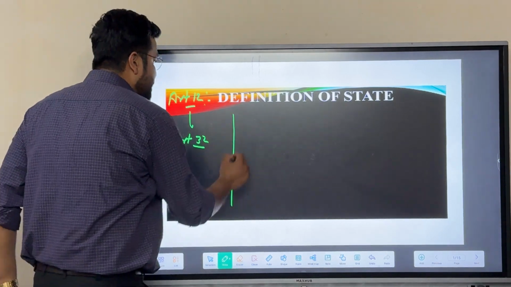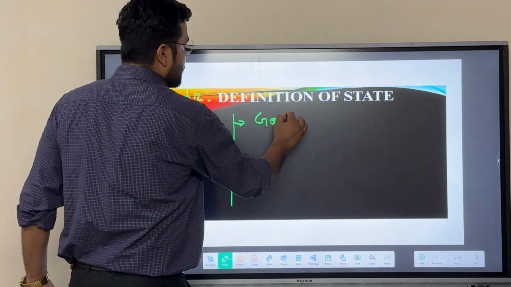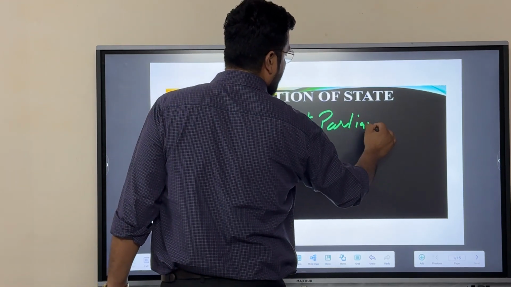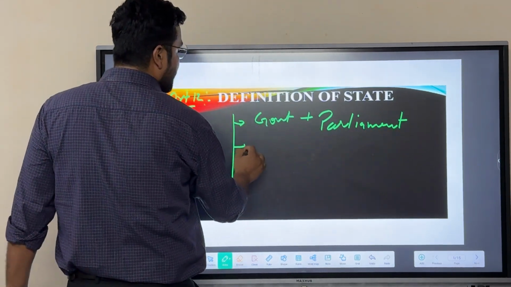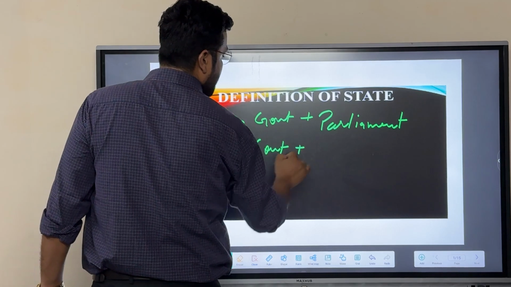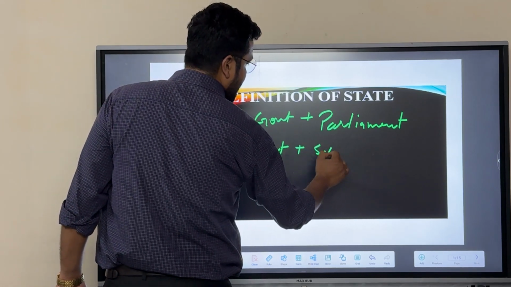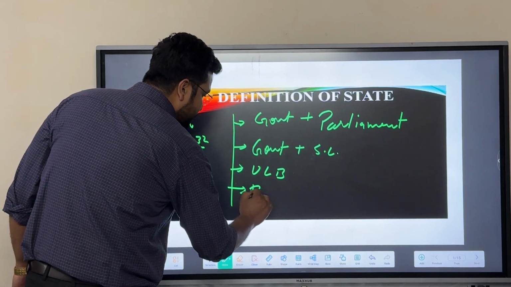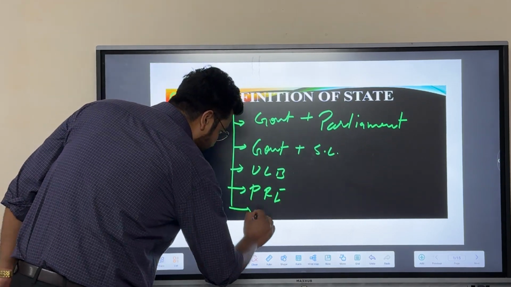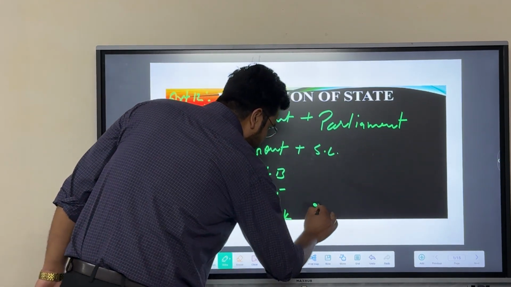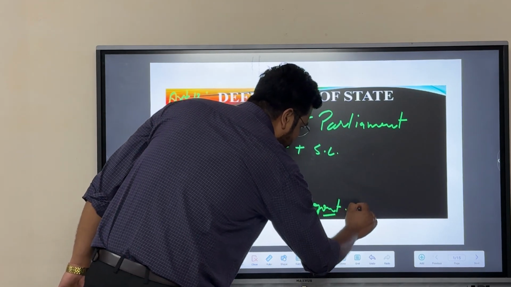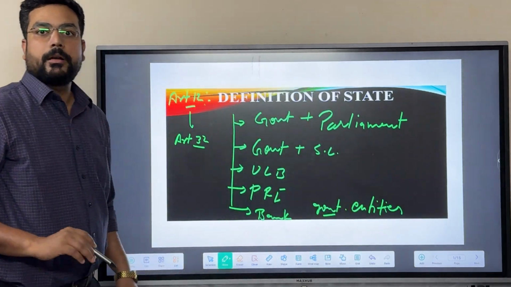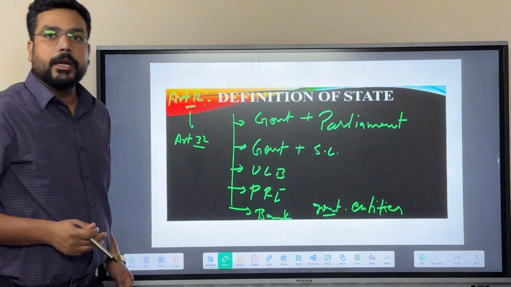These entities have been mentioned there under Article 12. It includes the government plus Parliament at the central level, government plus state legislature, urban local bodies, Panchayati Raj institutions, all the government entities or all those entities having the share of state or central government. All these entities will fall under the category of state.